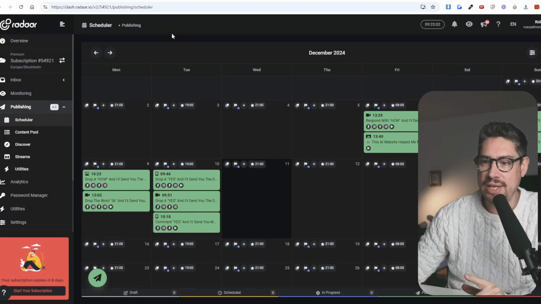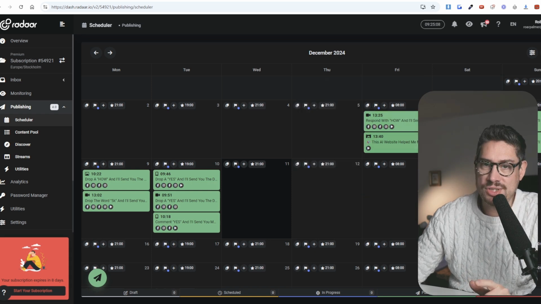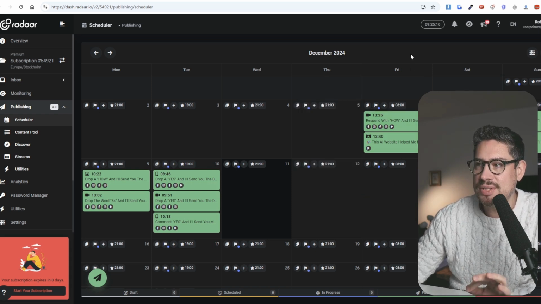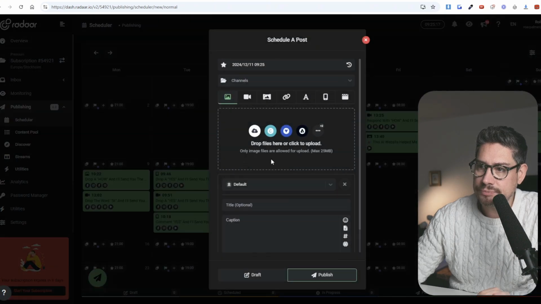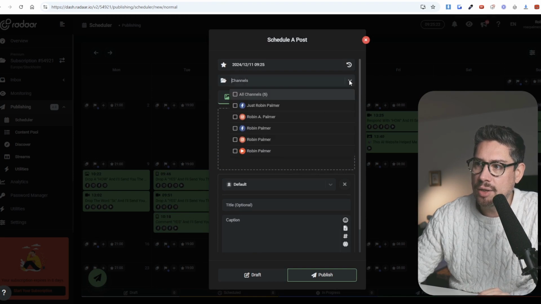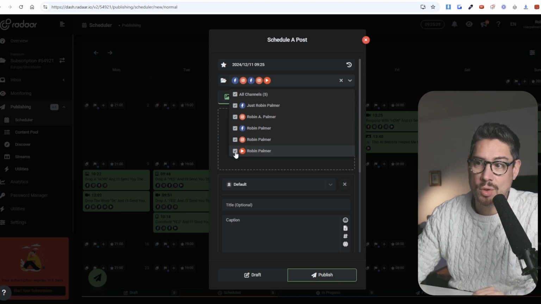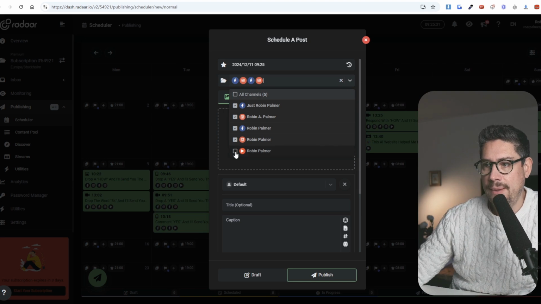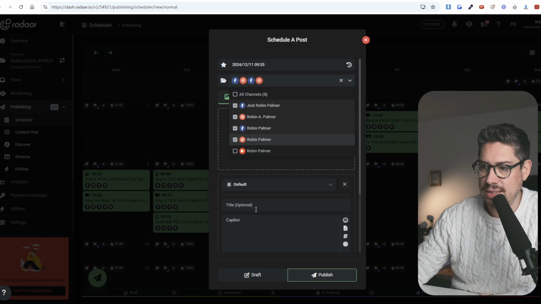Anyhow, I use Radar, as you can see here, and these green tabs are posts that I schedule to send to different Instagram accounts and different Facebook pages. So what I can do here is click on this new post, and then I can choose what I want to post and where. And I can go here to my different channels, right? I'm not going to pick YouTube right now because I'm going to be uploading a short reel that I created earlier. But here, I've chosen these different platforms. This is just an example of what you can do.